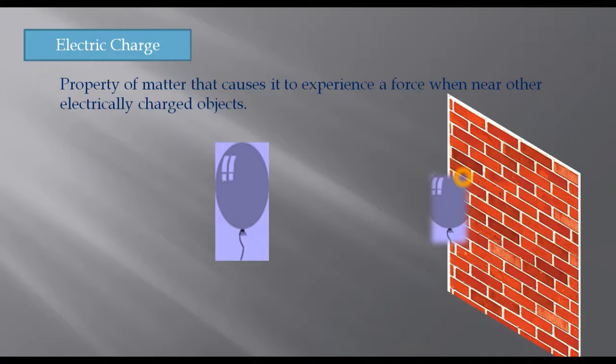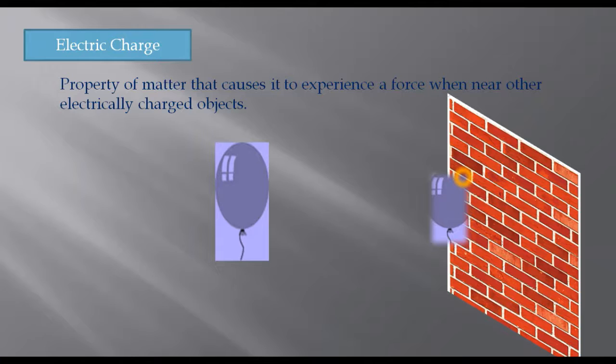If I bring this balloon to the wall, it will stick to it. Now if I bring this balloon back to your hair after rubbing, do you think there will be some force experienced between the hair and the balloon? Yes, of course. Because now the balloon is electrically charged, your hair is also charged. So there will be some sort of attraction between your hair and the balloon.